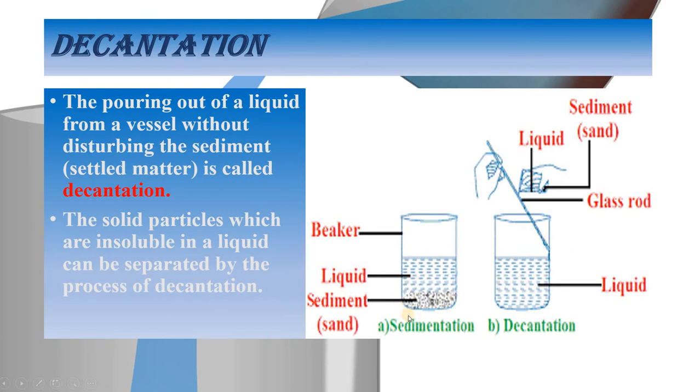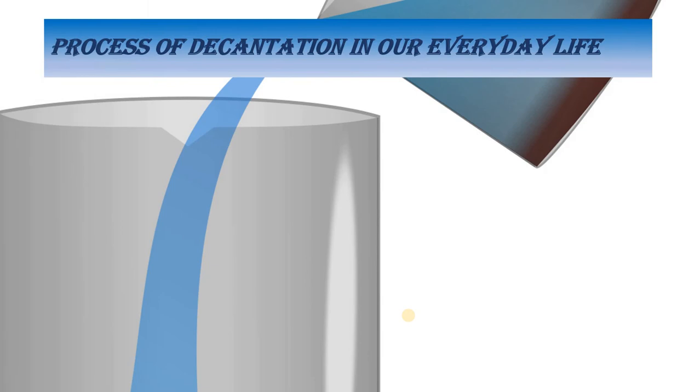So only this sediment is left behind. Okay, so in this way, a mixture of sand and water has been separated into sand and clear water by the process of decantation. Now, this process of decantation is basically used in our everyday life. I'm giving you one example.